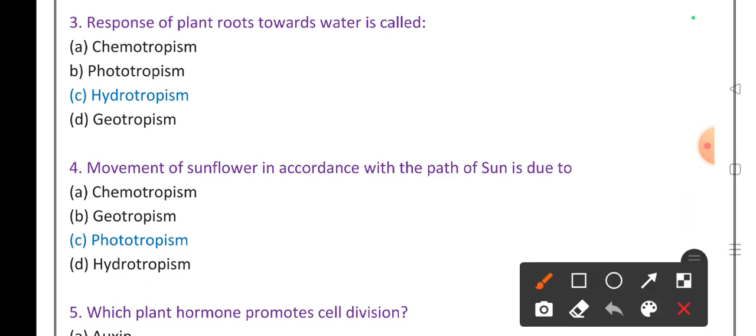A response of plant roots towards water is called hydrotropism. A response of a plant towards sunlight is called phototropism. Then the anther moving to the stigma is chemotropism. Roots growing towards earth's gravity is called geotropism. That's why the right answer is option C.